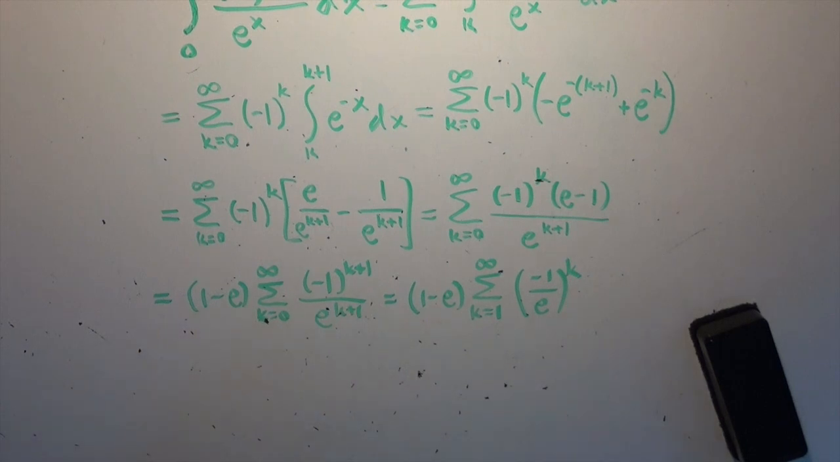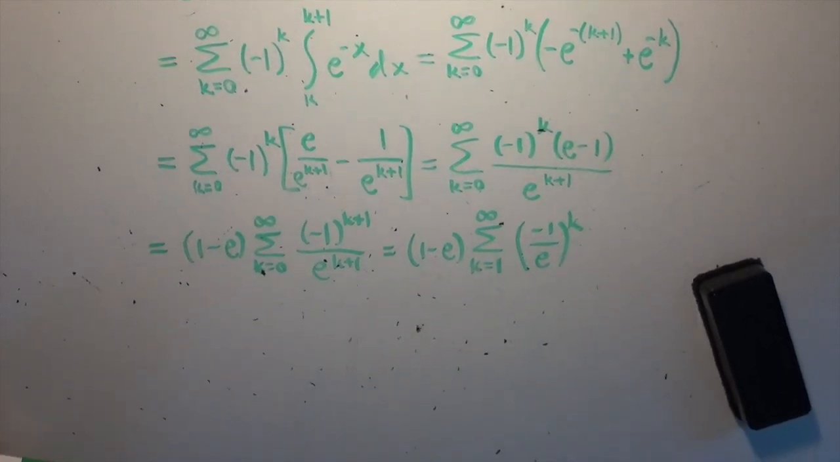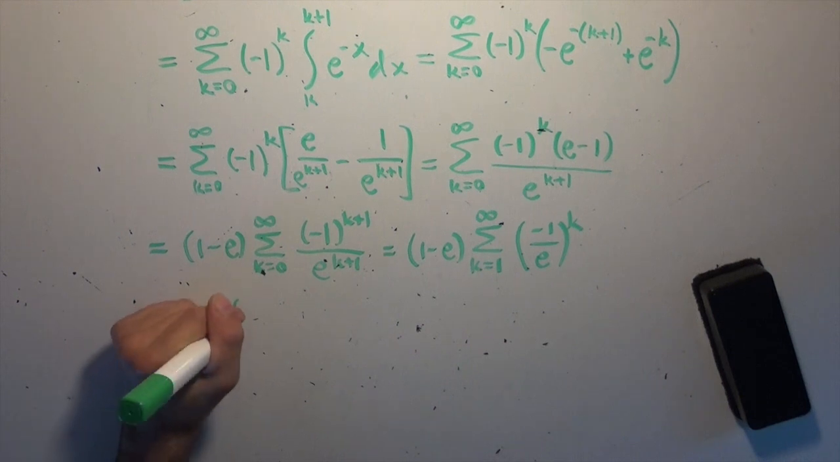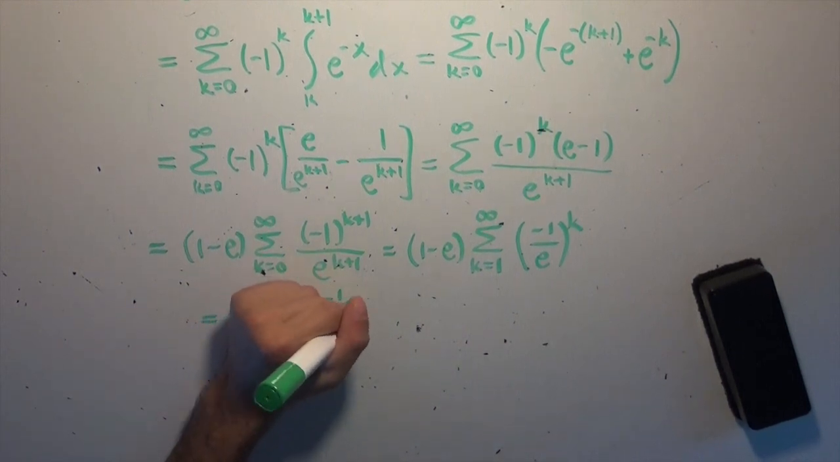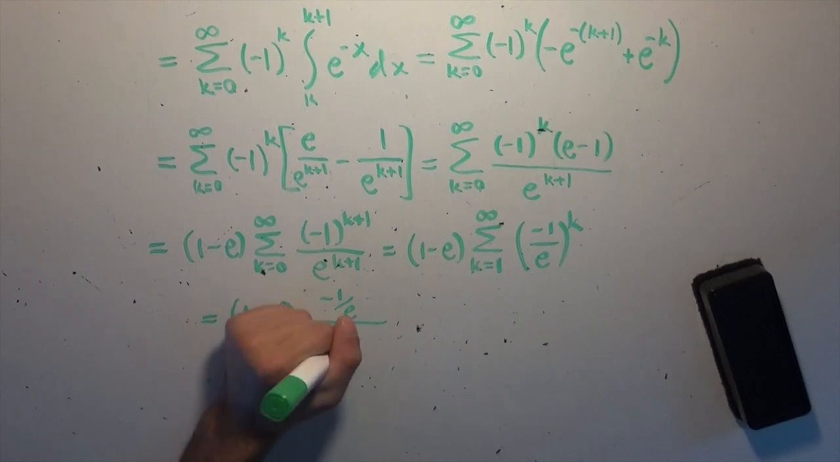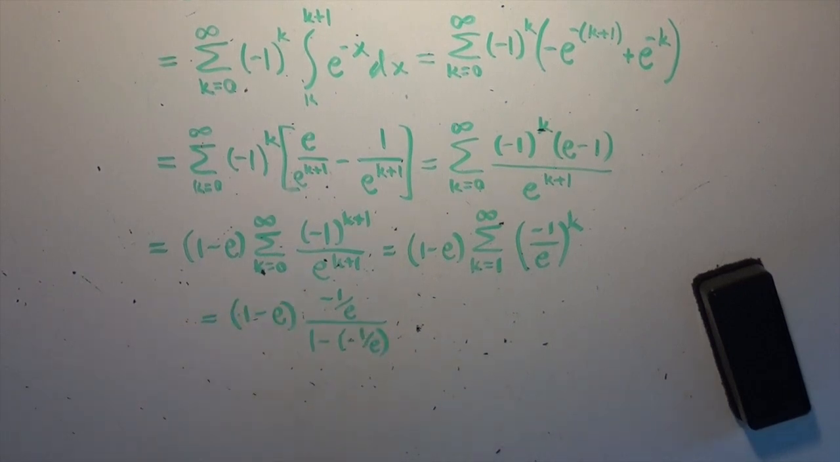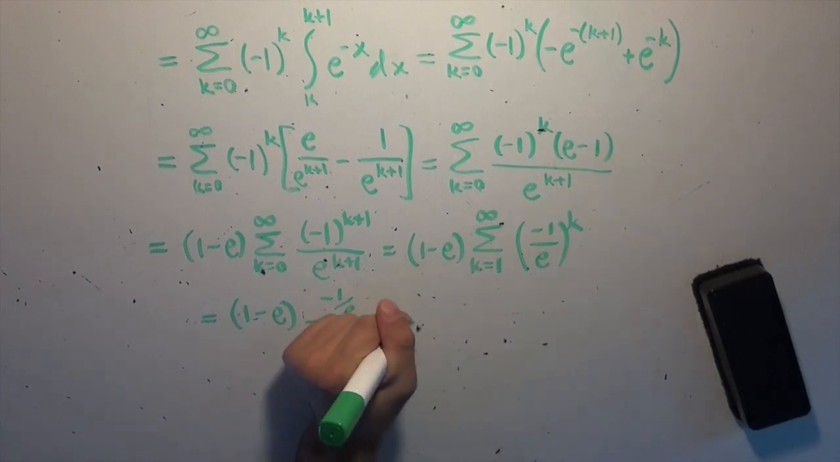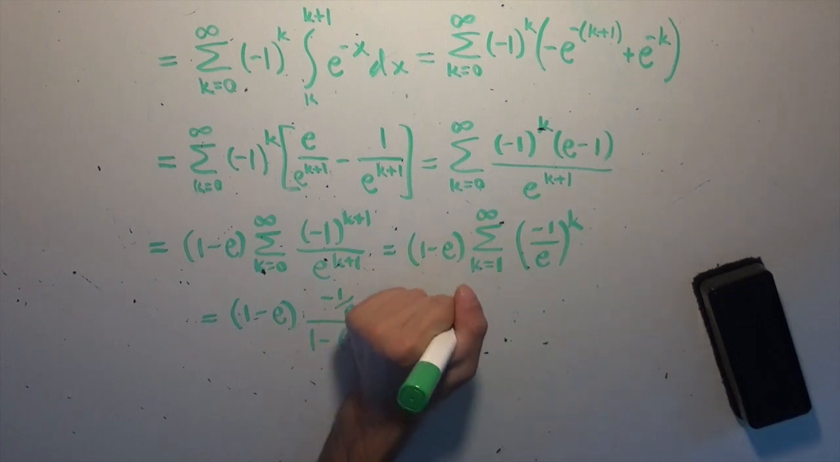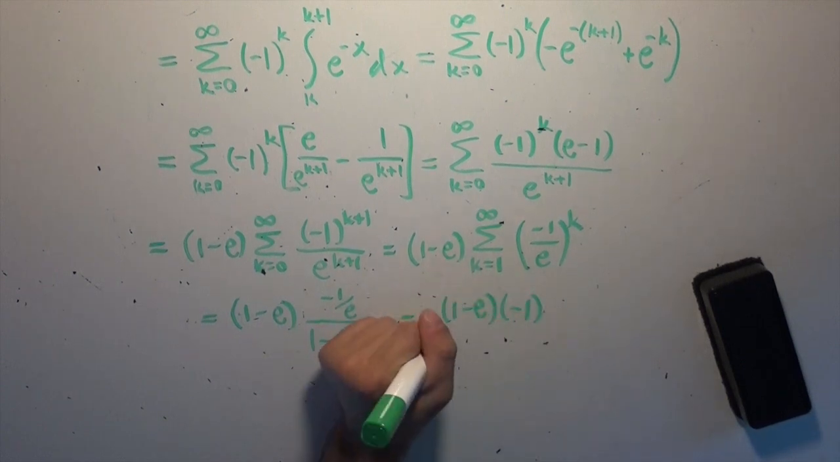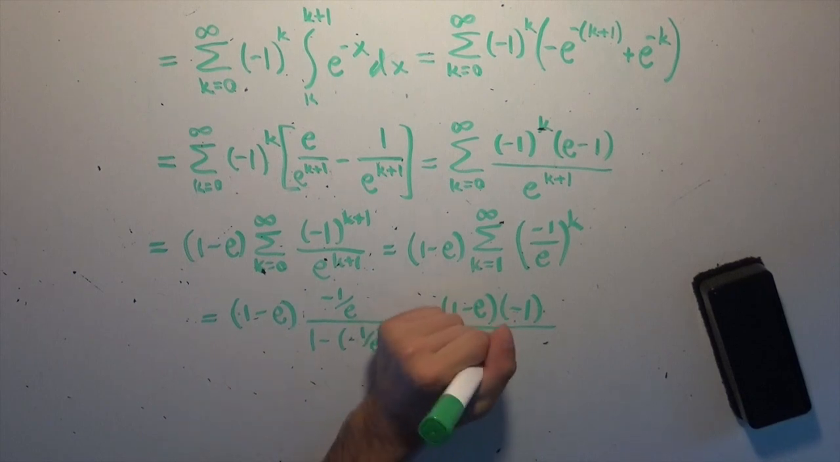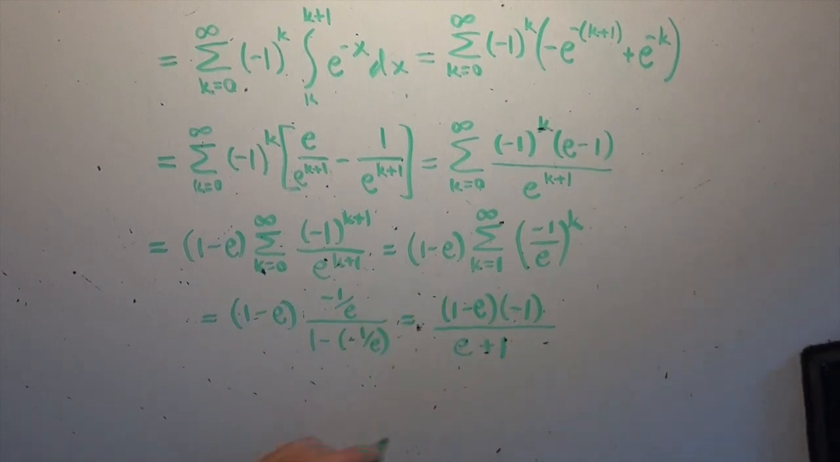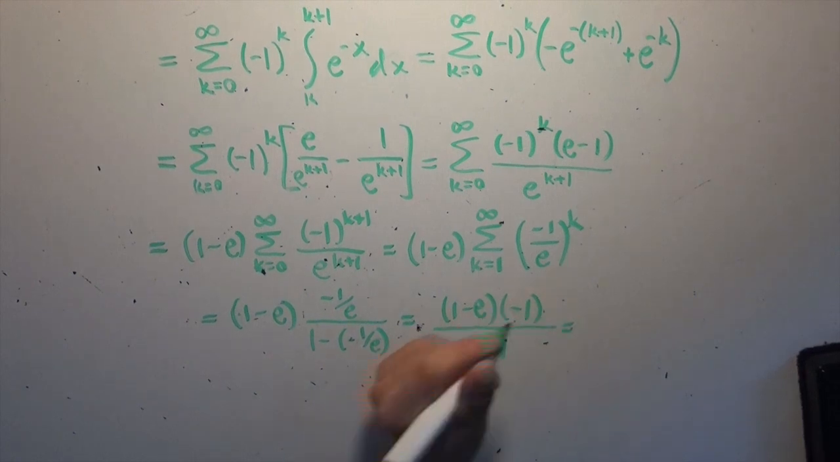But this is of course just a geometric series, right? Negative 1 over e has an absolute value that's less than 1, and so I can apply, as black pen, red pen would call it, our best friend. And we're going to end up with 1 minus e times negative 1 over e divided by 1 minus negative 1 over e, of course, because that's how that works. The negatives will cancel, and we can multiply the top and bottom by e, and so we'll end up with 1 minus e times negative 1 divided by e plus 1. The negative 1 and the 1 minus e will cancel, and we'll end up with this lovely little result that this integral